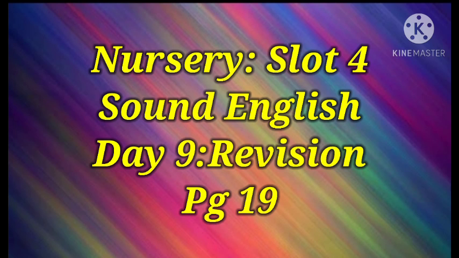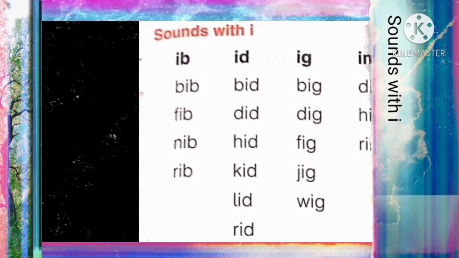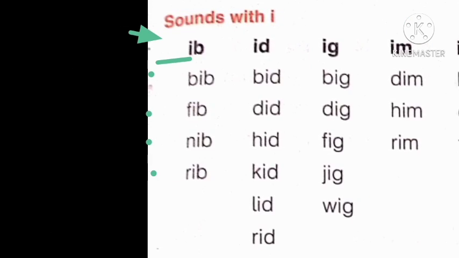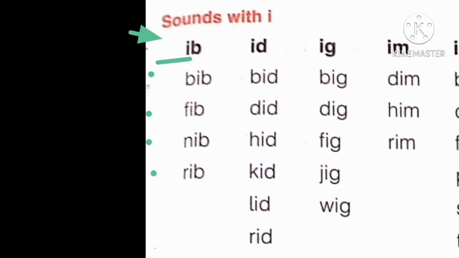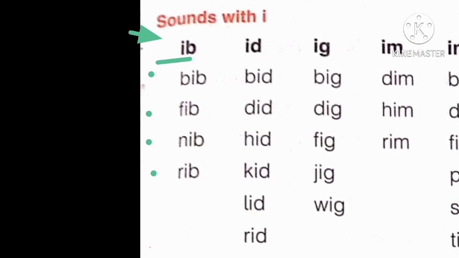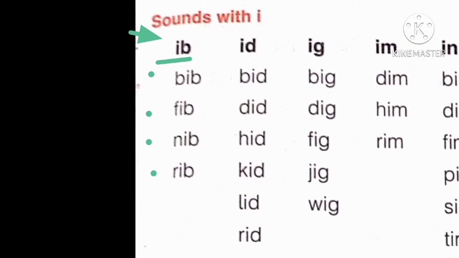Today we are going to do Sound English book task of day 9. We will revise page number 19. So let's start. Sounds with E. Today we will read sounds with E. Look at the first column. E, B. When we combine these two sounds E, B, it will become ib. So let's join the sound ib with other sounds to make new words.